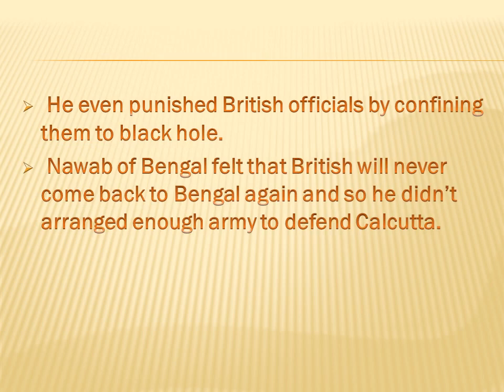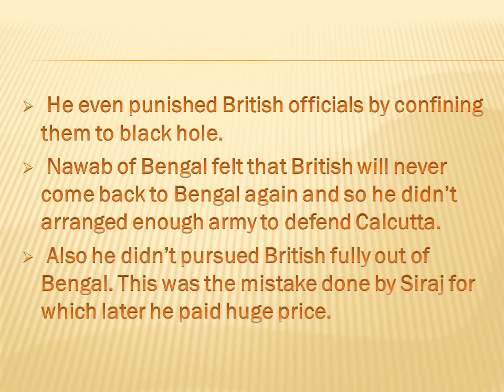The Nawab of Bengal felt that the British would never come back to Bengal again, and so he didn't arrange enough army to defend Calcutta. Also, he didn't pursue the British fully out of Bengal, and this was a mistake by Siraj, for which he later paid a huge price.